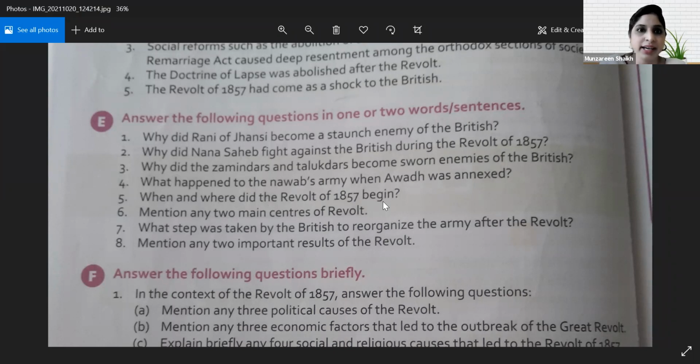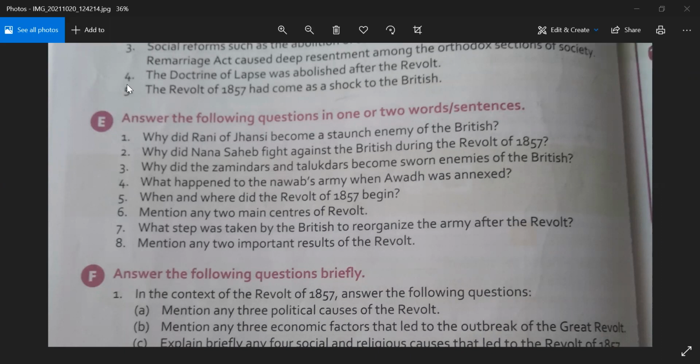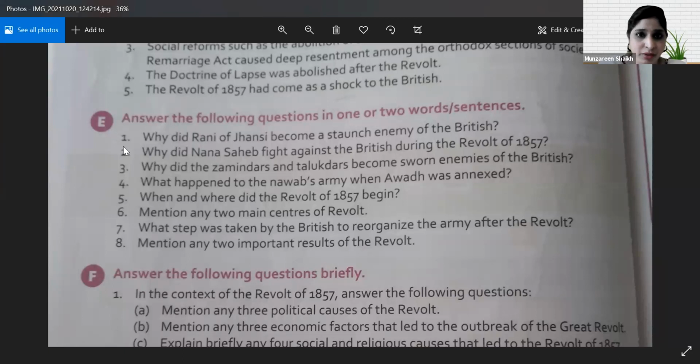When and then where? Yes, Raj. Ma'am, the revolt of 1857 began in 1857 due to a rumor that spread in the Dum Dum cantonment in Kolkata. Okay. So now here when they are asking you when, they are asking you the exact date. The date is given in your textbook. Ma'am, January 1857. Yes, you just don't have to tell 1857. Okay, give the exact date which is given in your text.